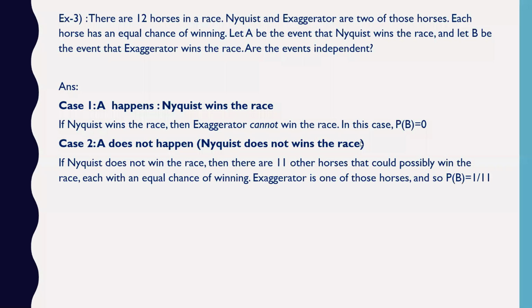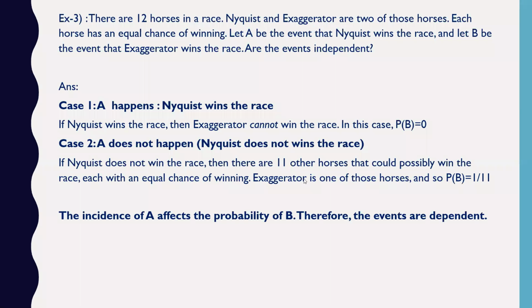So then what is the probability? The probability will become 1 by 11, where Exaggerator is one of the horses, right? So you can see that the happening of one event is affecting the probability of another event. So events A and B are dependent events.